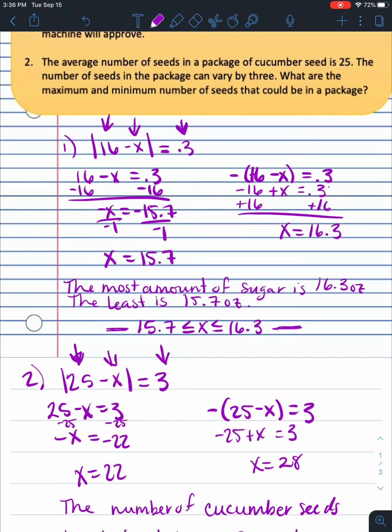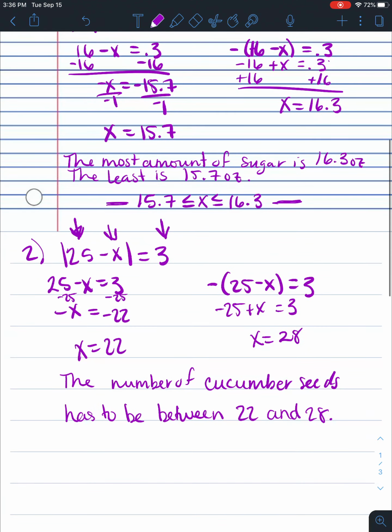Okay, so there's some problems on your homework assignment. I want you to try to work through those. Remember, I'll be on tomorrow from 10:30 to 12 if you have any questions, okay? I know writing these problems can be a little bit difficult because you have to think about the positive and negative versions, but the key to this is always work them out, okay? So work out the problems. We want to end up with 2 positive answers on all of these. So if you're ending up with a negative answer, then we're writing something in the wrong order.